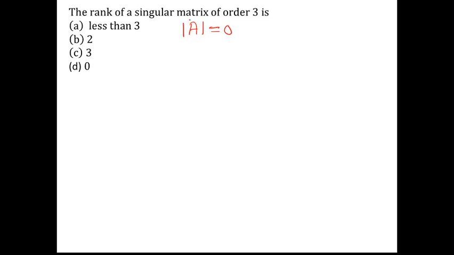So 3 cannot be the rank of this singular matrix. It should always be less than 3. As we don't know the elements of A, this information tells us that the rank cannot be 3. So obviously the rank must be less than 3.